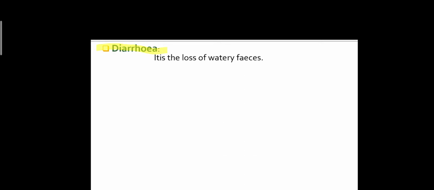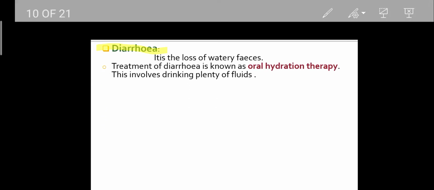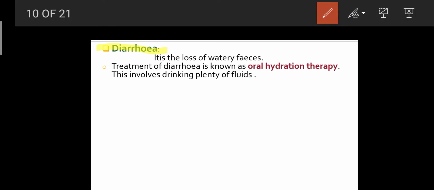What is diarrhea? Diarrhea is the loss of watery feces. What is the treatment of diarrhea? Treatment is known as oral hydration therapy, and it involves drinking plenty of fluids.